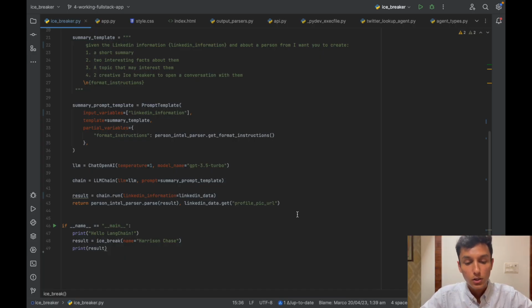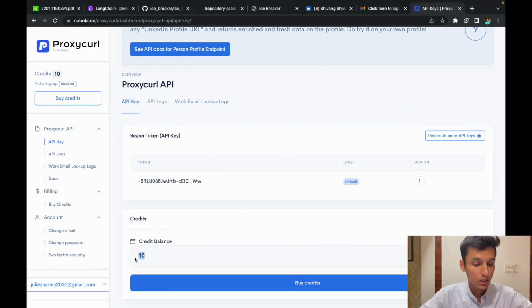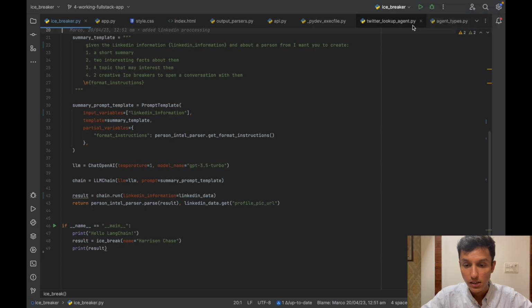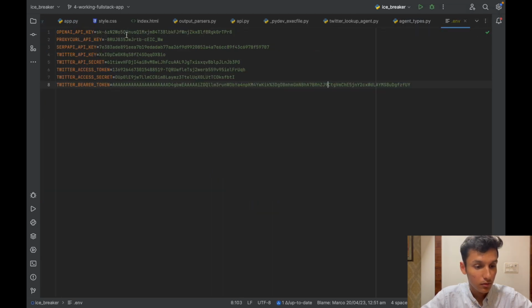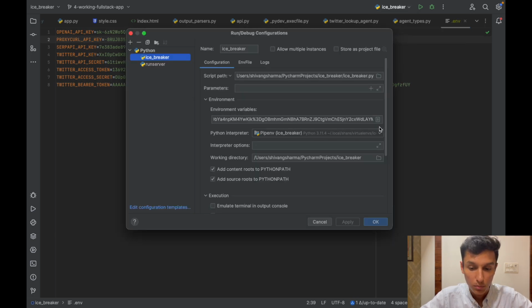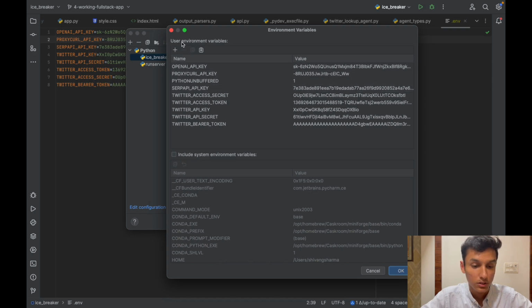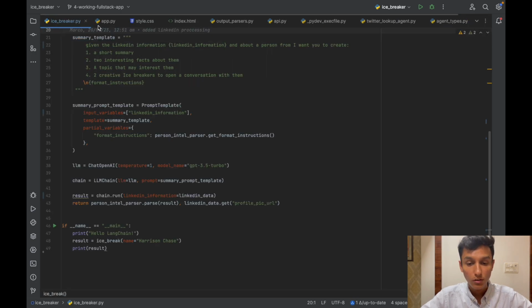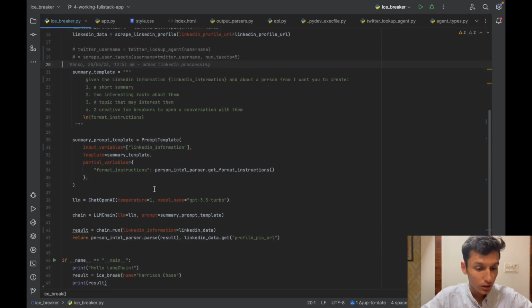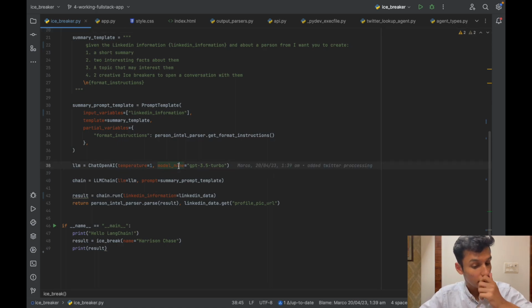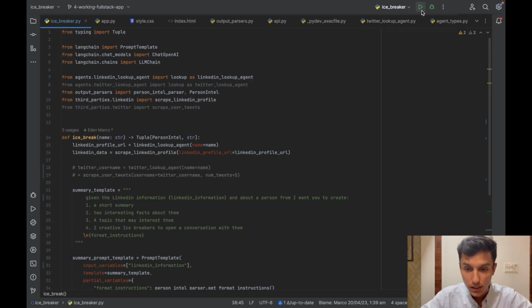So I have made a new account on Proxycurl, and now the credit balance is renewed. I have taken the API key from here and put it in the configuration and in the environment file. As I can see, I have put in the new API key, and over here in the configurations also, where the Proxycurl API is, just so that we don't get any problems when we run the code. So moving forward, now that we have removed all the Twitter lookup agent calls, the code should be running fine.